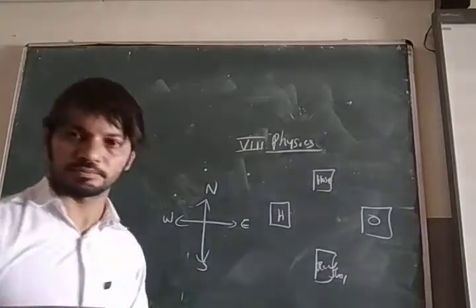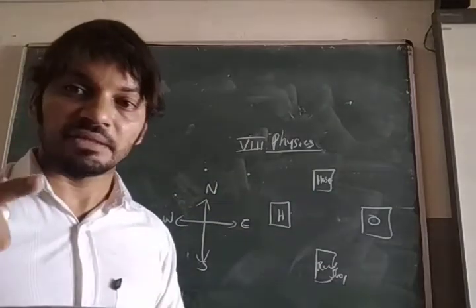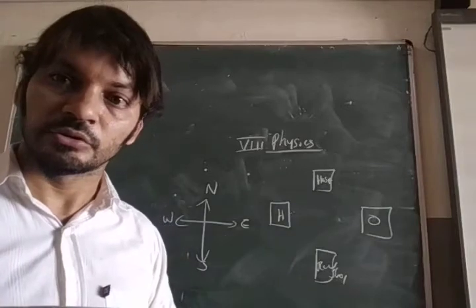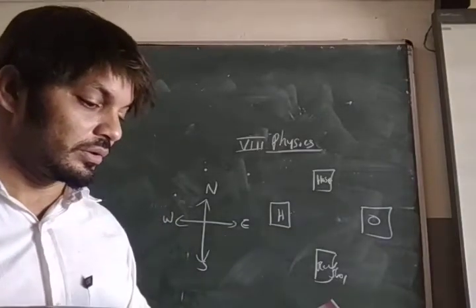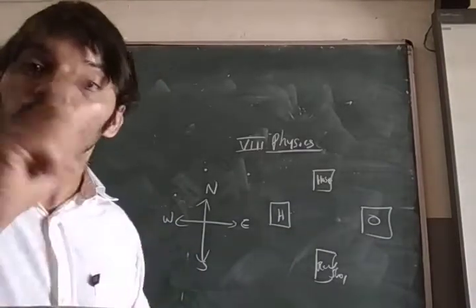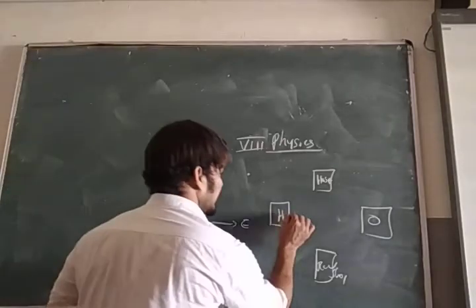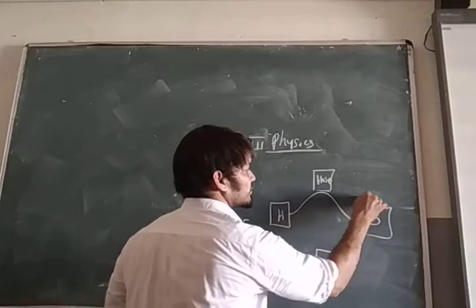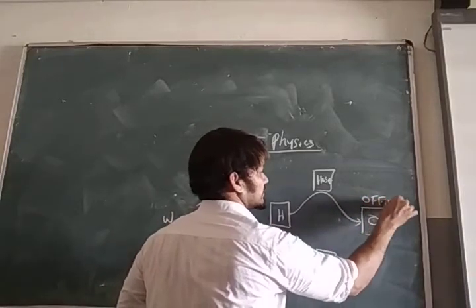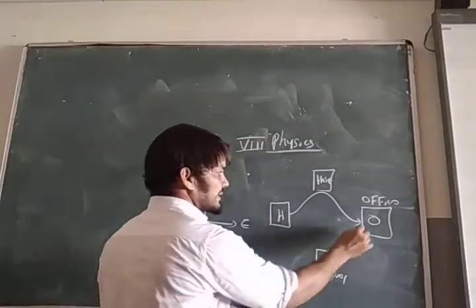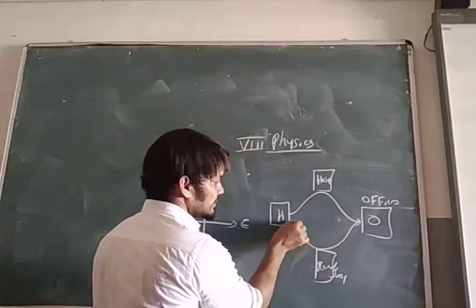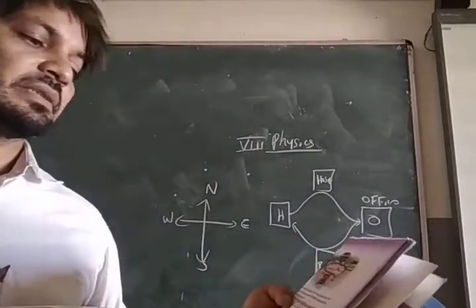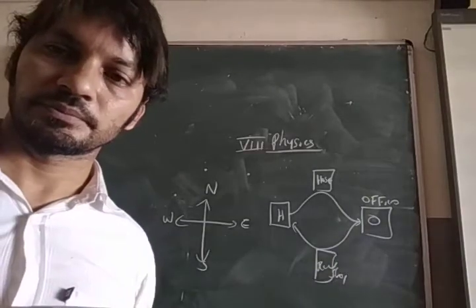A person is going to office through the hospital. A person moving this way goes to the office. This is the office. This is the house. And he comes back through the ration shop.